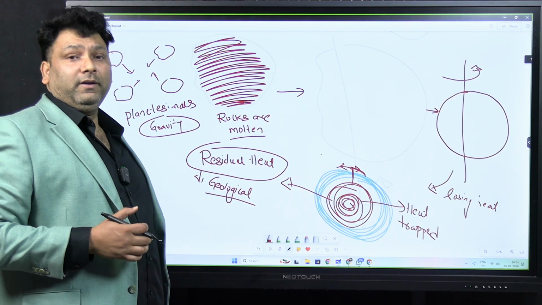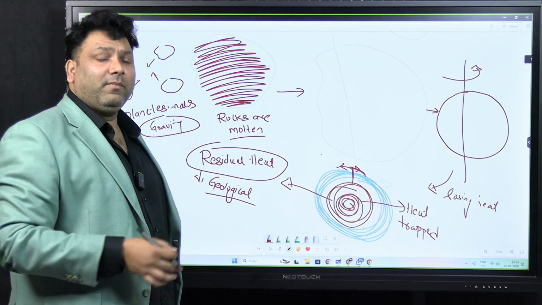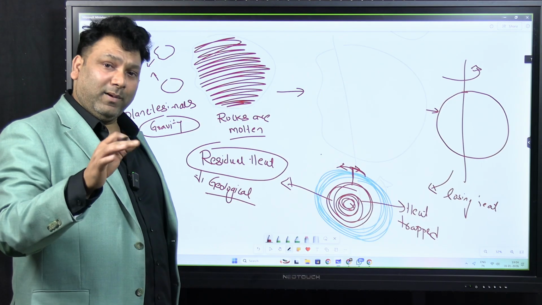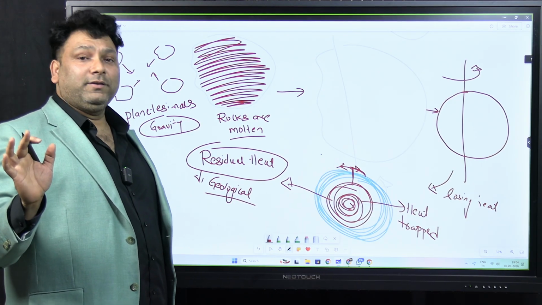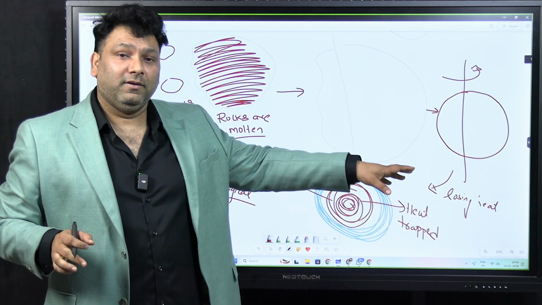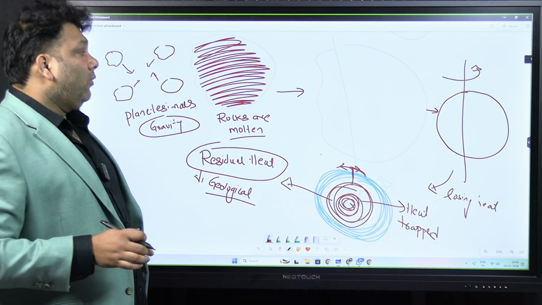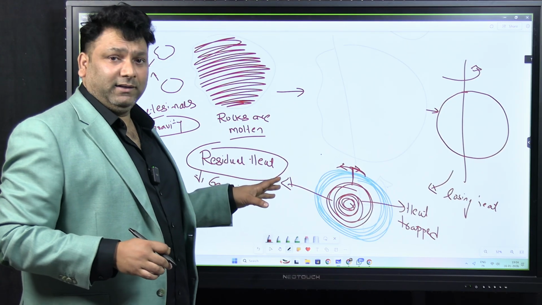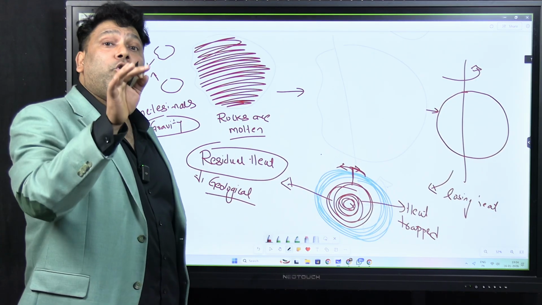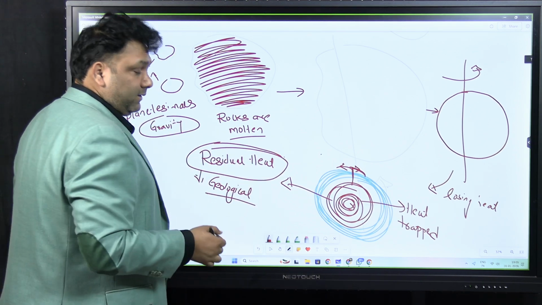That's why in geography we study processes such as volcanism, earthquakes, and plate tectonics. Otherwise geographers should not be studying them; rather a geomorphologist or a geologist would study them. Understood? So the one important thing in this entire chapter as far as pure geography is concerned is this term, residual heat.